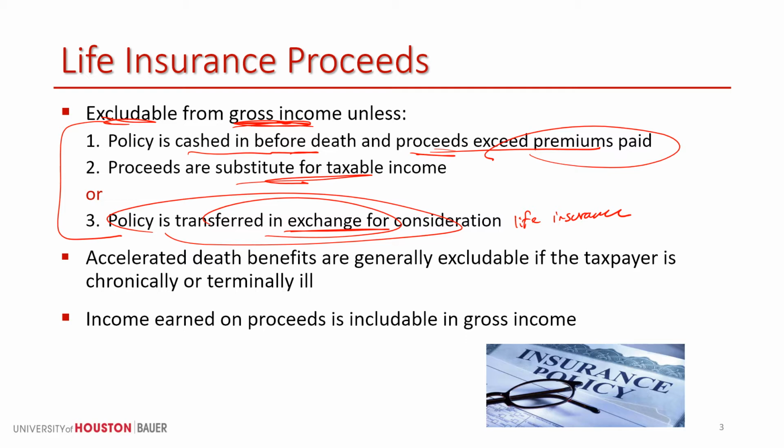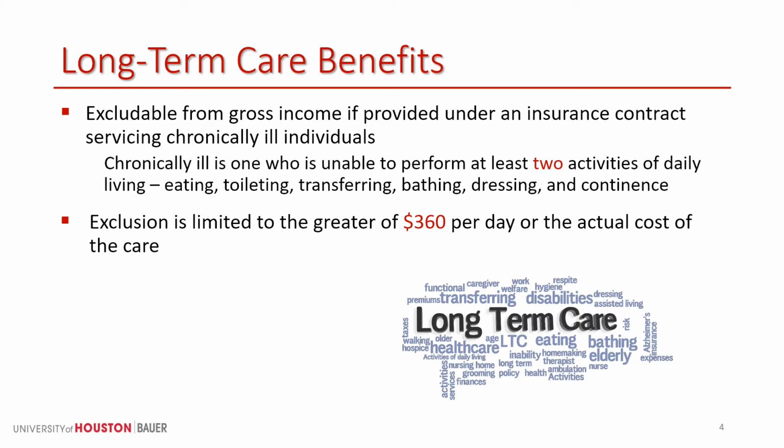A couple other things here. With respect to accelerated benefits, they're okay if you're chronically or terminally ill, still excluded. And any income that's earned on the proceeds, just like the gifts and inheritance, any income is included in gross income. Long-term care. If someone purchases a long-term care policy and then actually needs to start collecting on it because they can no longer take care of themselves, those benefits are excluded from gross income as long as they don't exceed $360 a day. I'm not aware of any insurance company that would provide a policy greater than that, so this is typically not an issue. The bigger issue is, when is someone considered chronically ill?